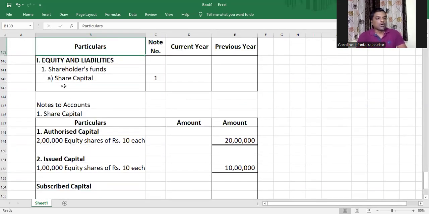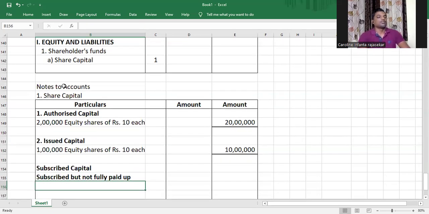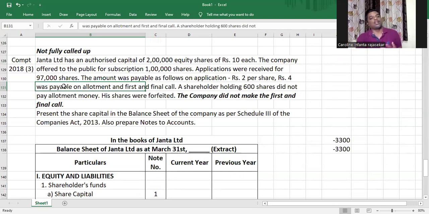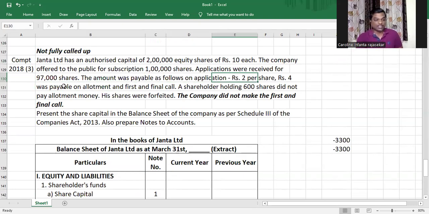Now, under subscribed capital, we usually have to determine if there is subscribed and fully paid up, and subscribed and not fully paid up. But in this question, it's quite straightforward. They have not made the first and final call, so there cannot be subscribed and fully paid up shares because shares have not been fully called up. So there will only be subscribed but not fully paid up. Understood? We have 97,000 shares that have been subscribed, but that is not the amount.